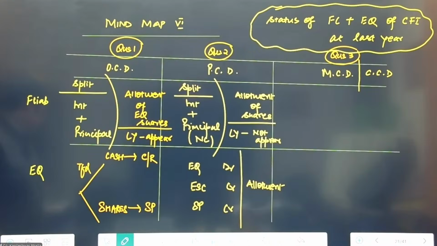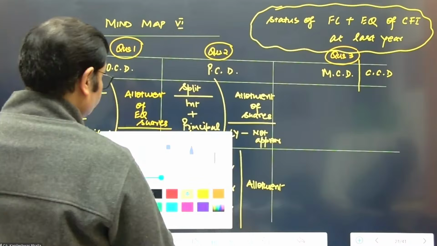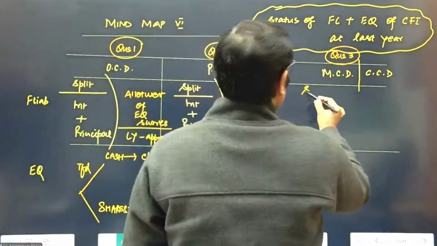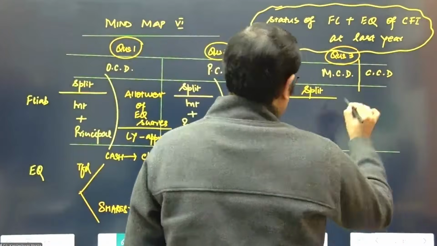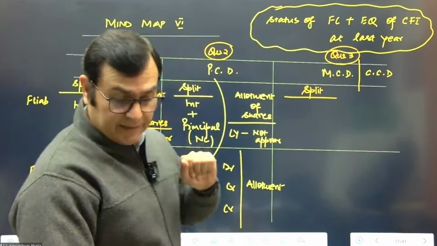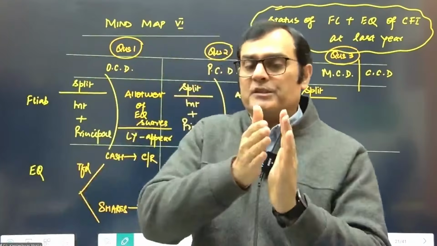So now we're looking at a compulsory convertible debenture in this case. Sir, could you please explain this once more? Yes, I'll do that once again. You're talking about PCD, right? Yeah. Okay, let me connect all the three points very carefully.